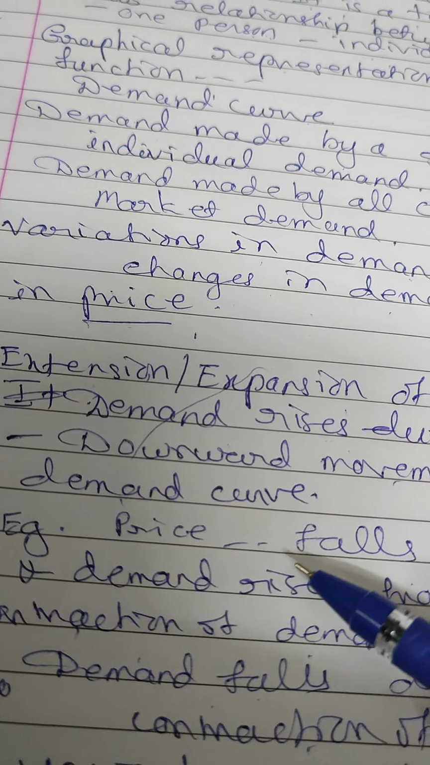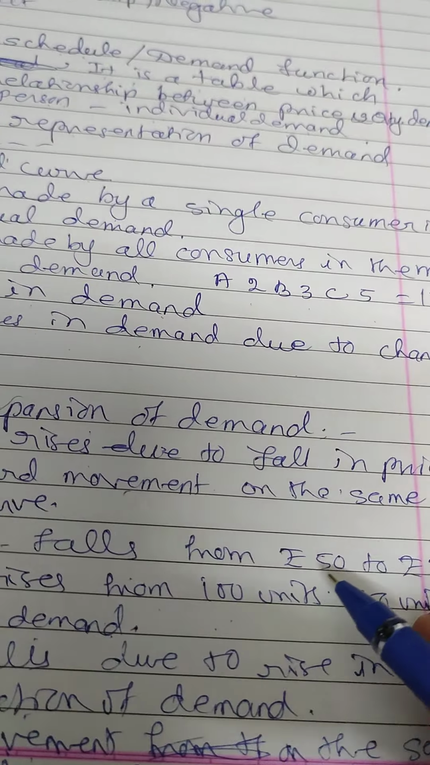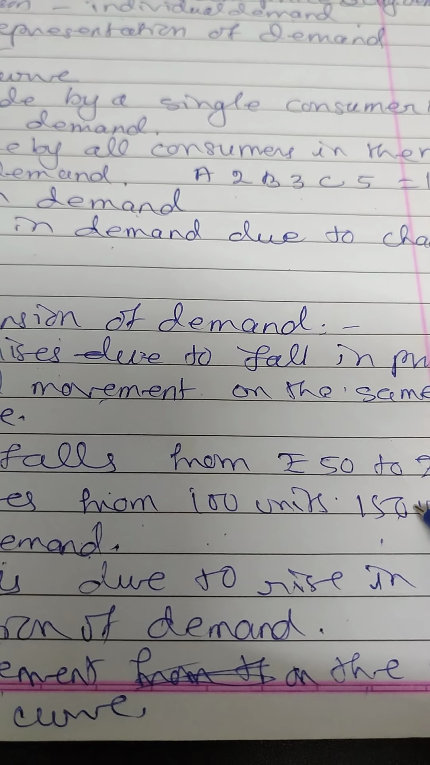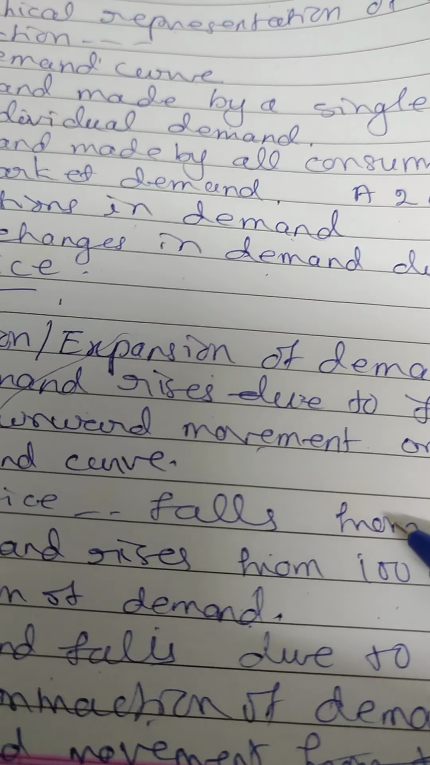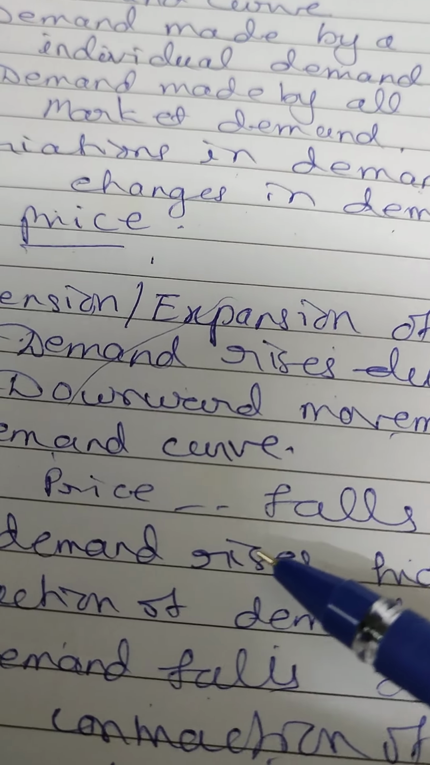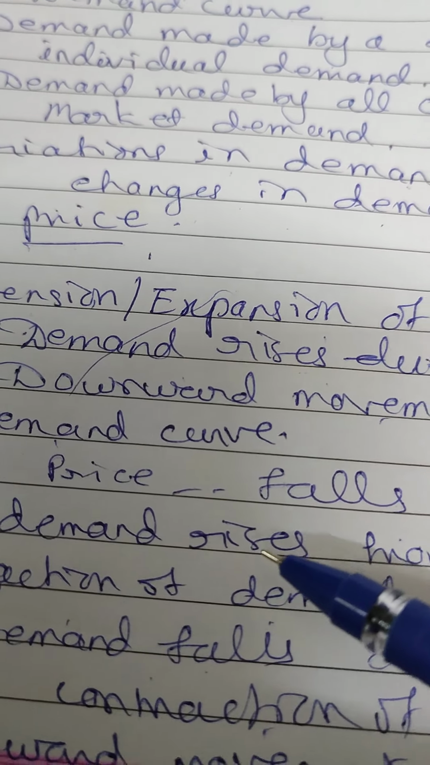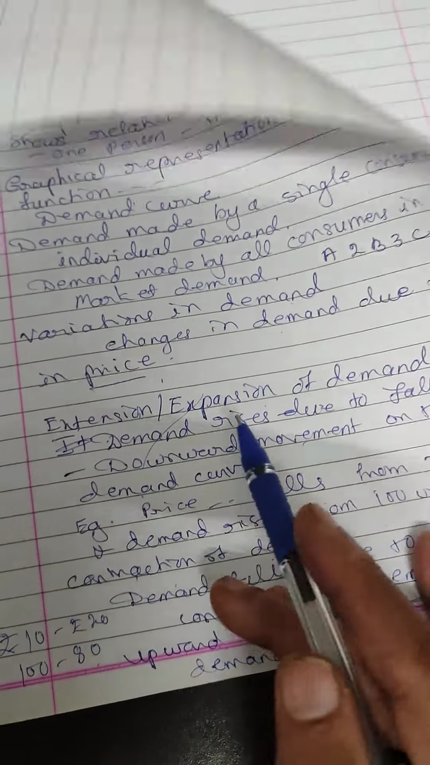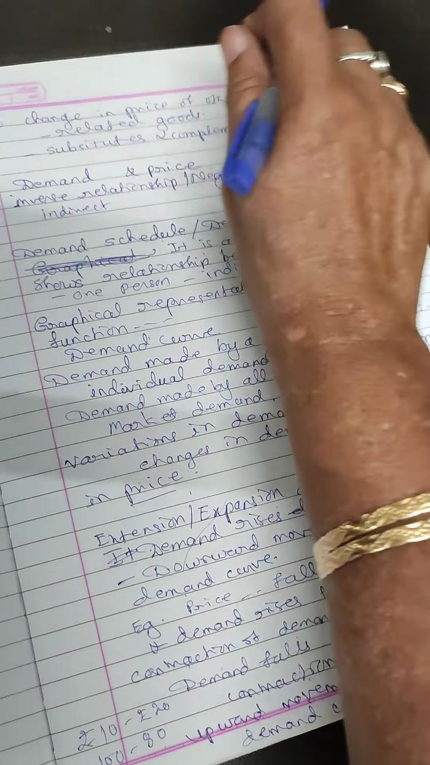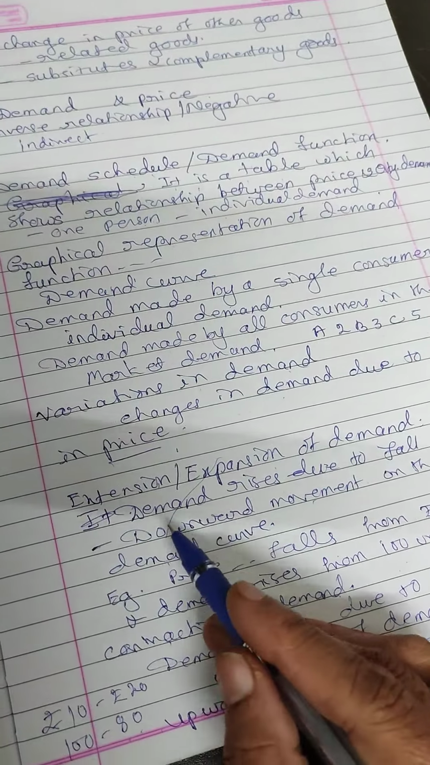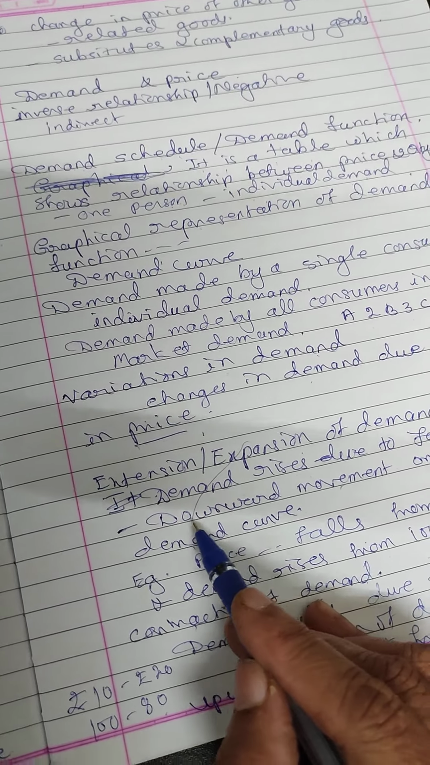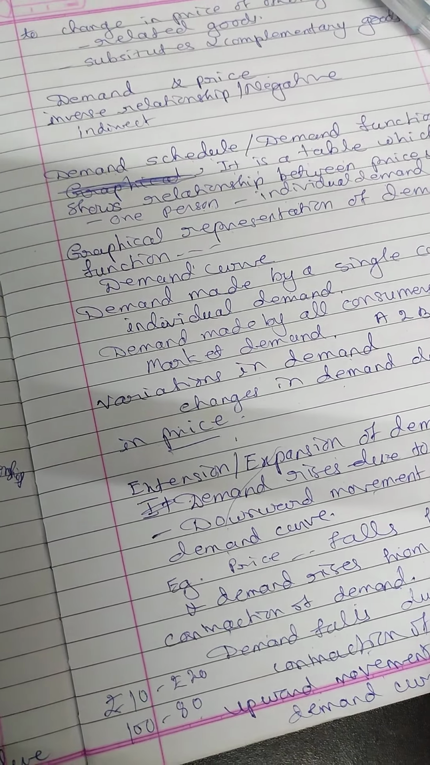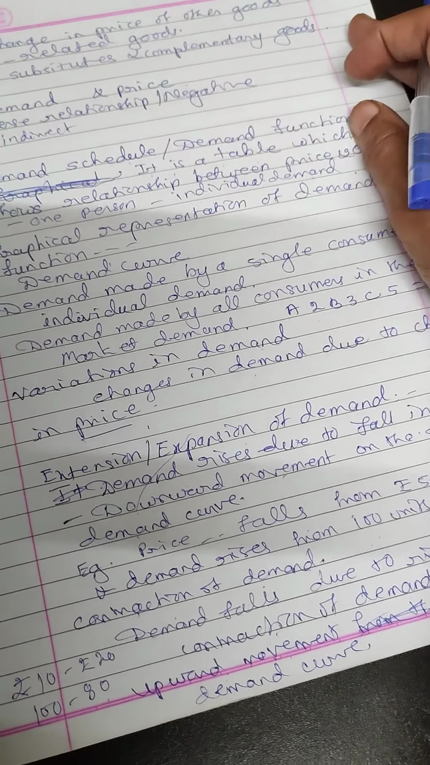They may give the example. So when the price falls from rupees 50 to 30, demand rises from 100 to 150 units. This situation is called as extension of demand, because price falls and demand rises. If the elasticity is asked, then don't write it. Without that, if the statement is asked, this situation is called as what? Then you have to write extension of demand.